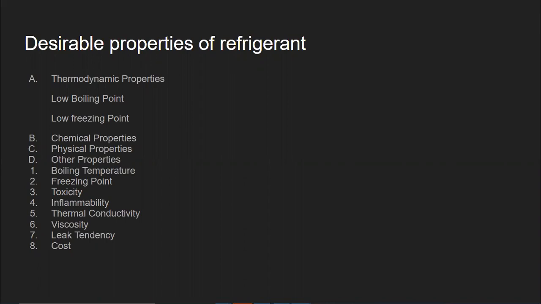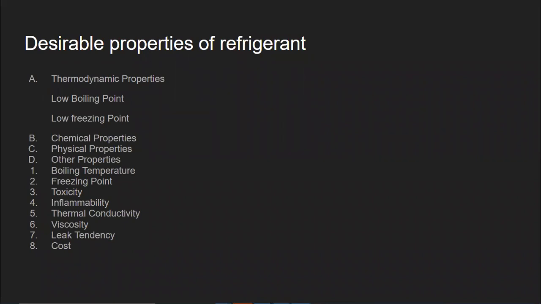You understand that the refrigerant must operate in the cycle above its freezing point. It is evident that the freezing point of the refrigerant must be lower than the system temperature. So always remember, the freezing point of the refrigerant should always be less than the system temperature. This you should always remember.